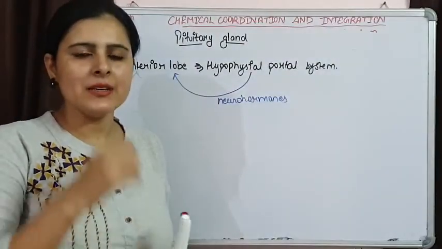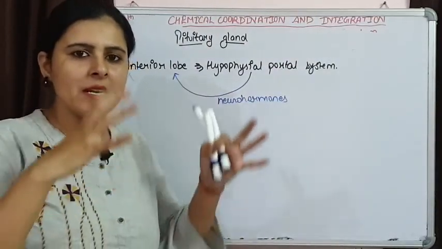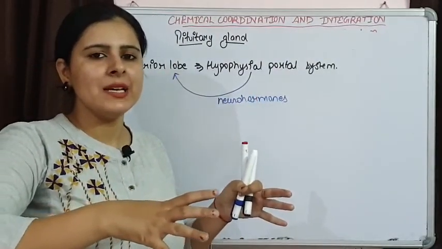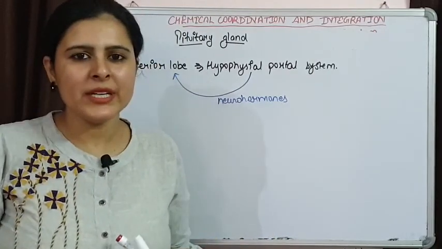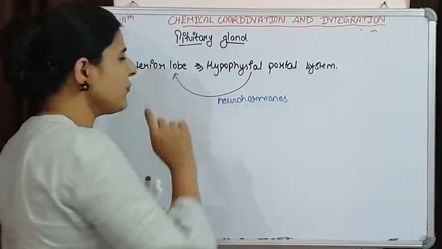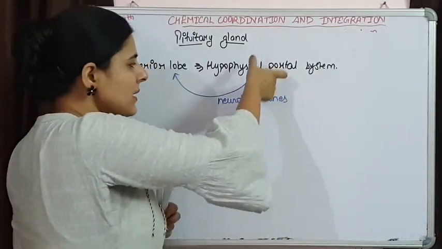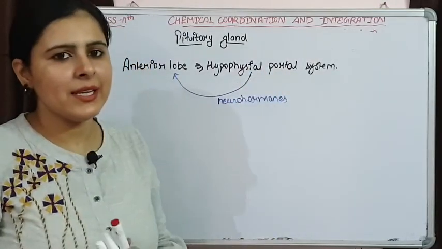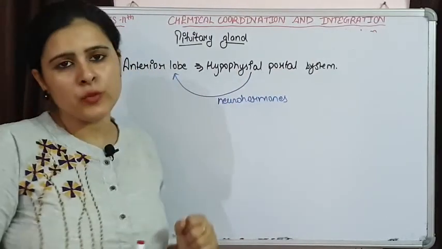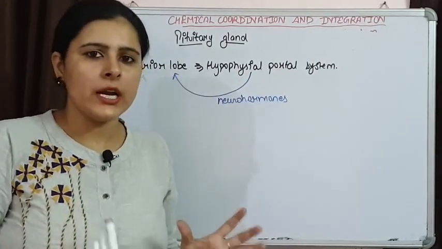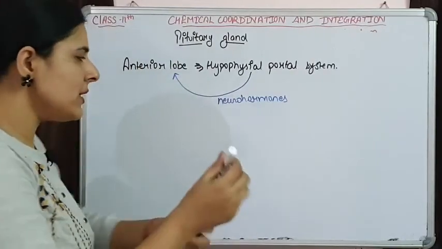We have already seen when we talked about the hypothalamus that it releases releasing hormones and inhibitory hormones which affect the functioning of the anterior lobe of pituitary. So blood carries neurohormones from the hypothalamus and controls the functioning of the anterior lobe of pituitary.